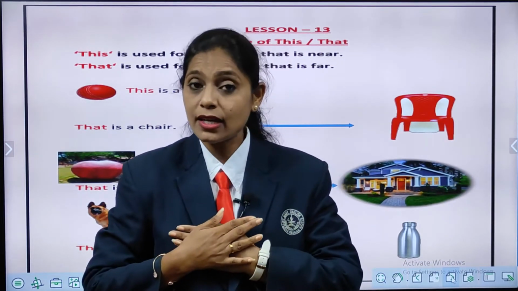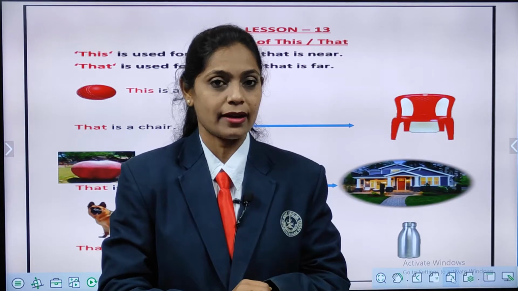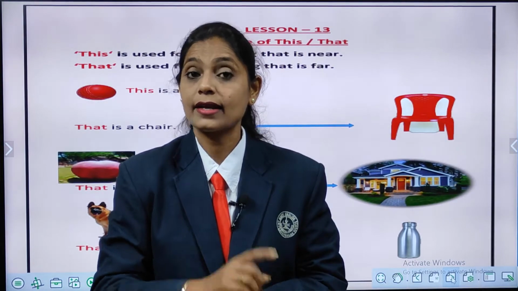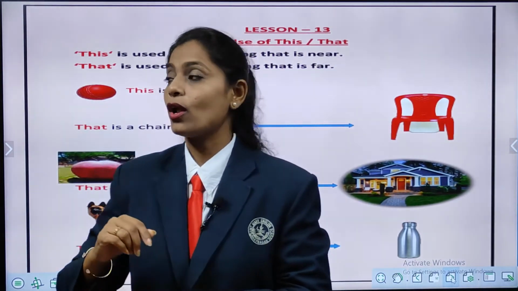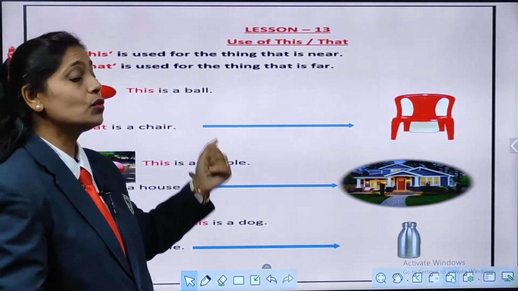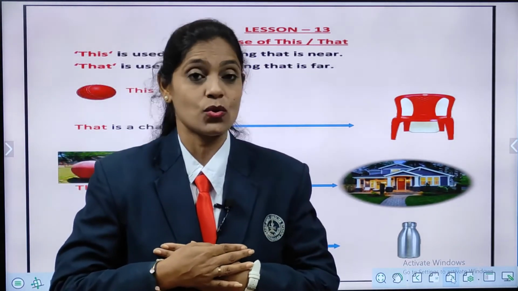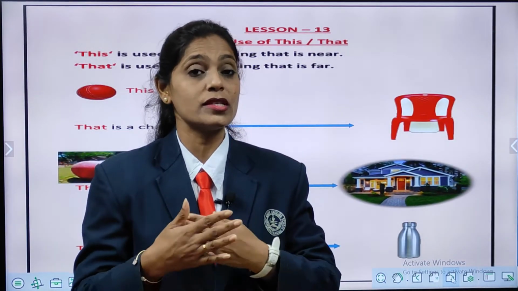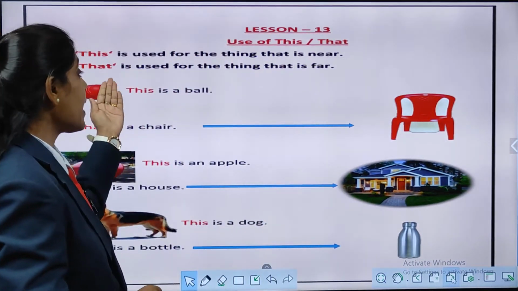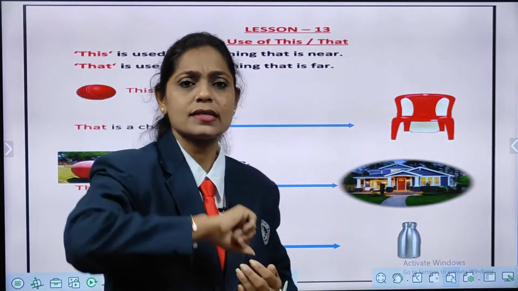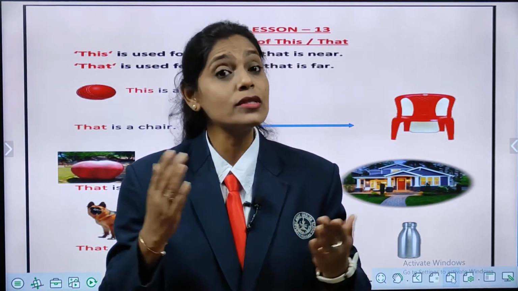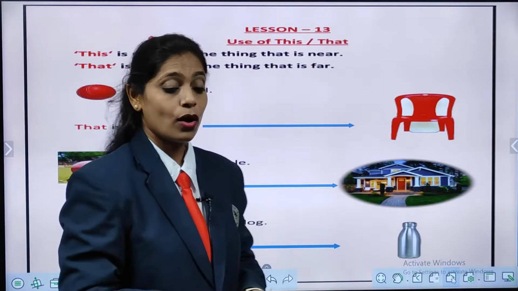The things which are near to us, we use this for that. Okay, and the things which are far from us, what we use for that? Correct, we use that. Same way, all of you look at the picture. Okay, first you are going to repeat with me. This is used for the things that is near to us. Anything or any object which is near to us, for that we use this. Very good. Now, that is used for the thing that is far from us. Anything or any object which is far, for that what we use? Correct, we use that.